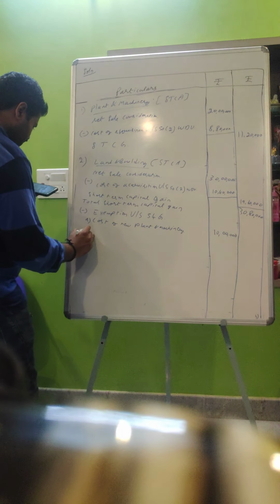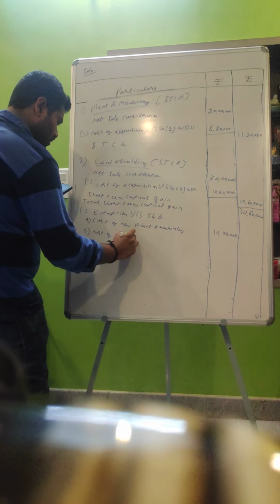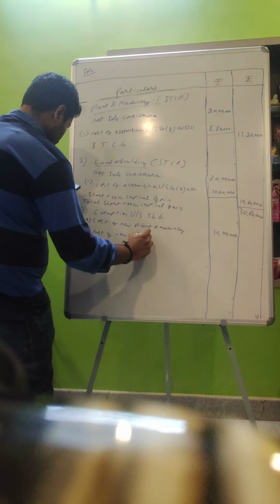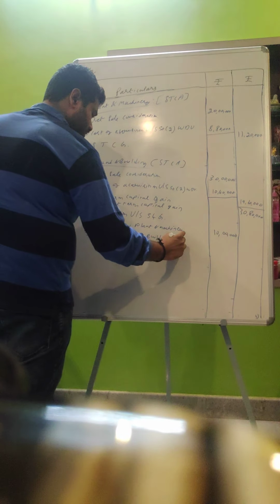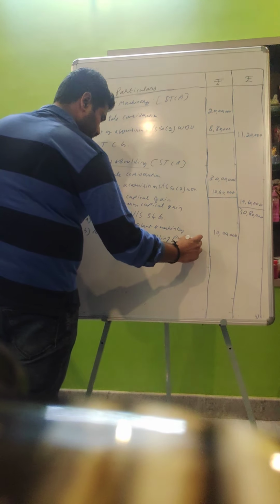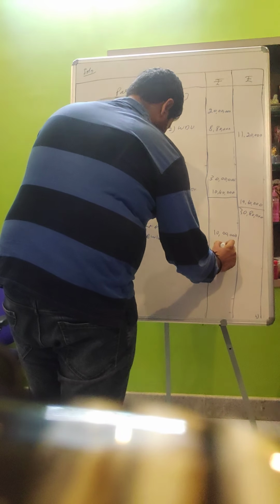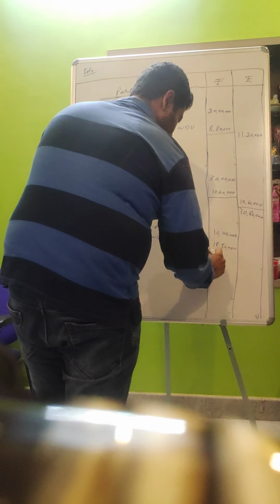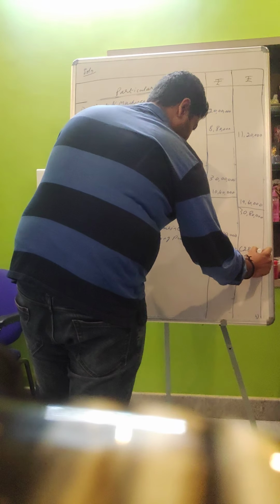In the same way, cost of new land and building purchase 18 lakh 50,000. So it becomes 28 lakh 50,000.